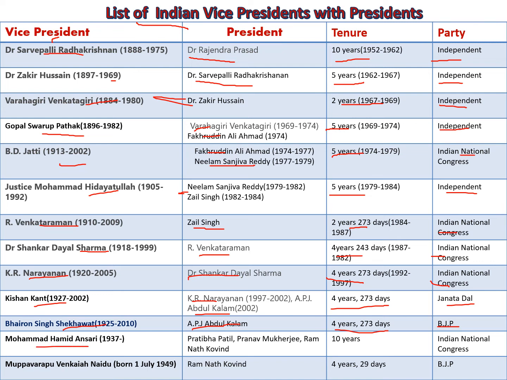Muhammad Hamid Ansari. He worked during the presidency of Pratibha Patil, Pranab Mukherjee and Ramnath Kovind. He worked for a 10 year tenure. He belonged to Indian National Congress. Then Venkaiah Naidu. He worked during the presidency of Ramnath Kovind, for 4 years 29 days. He belonged to BJP.